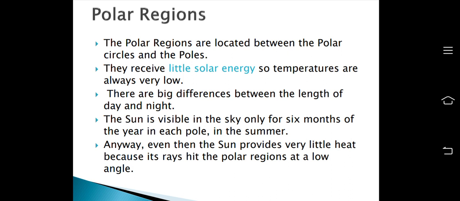The sun is visible in the sky only for 6 months of the year in each pole, in the summer, and even then the sun provides very little heat because its rays hit the polar regions at a low angle. So the polar regions are very cold relative to the tropical regions or the subtropical or temperate zones. So that's what we have talked about in this lecture.